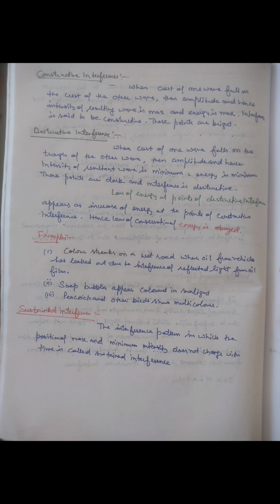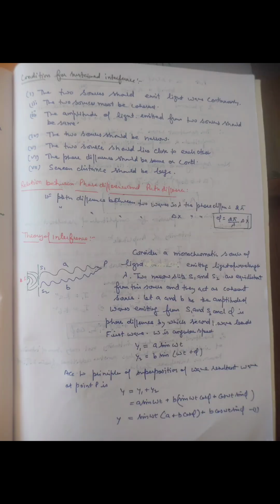The interference pattern in which the position of maxima and minima does not change with time is called sustained interference. For sustained interference, the sources should be narrow, should be close, should be coherent, should emit waves continuously, amplitude should be the same, phase difference should be constant, and the screen should be at a large distance. Phase difference is equal to 2 pi by lambda into path difference, where lambda is the wavelength.